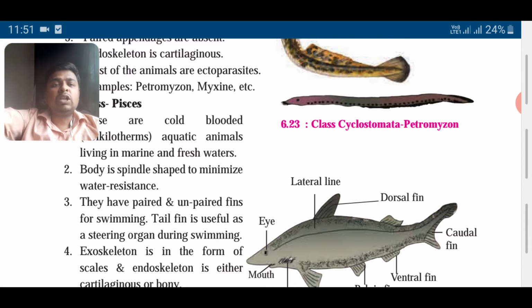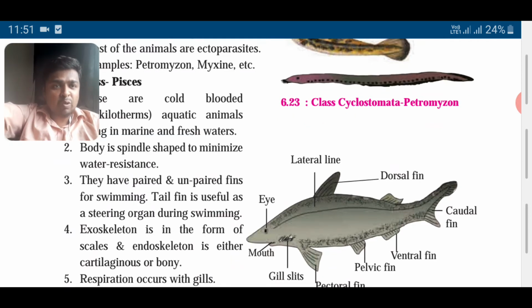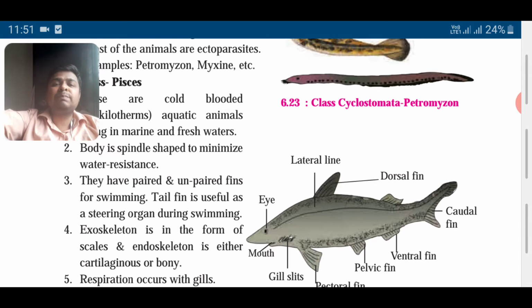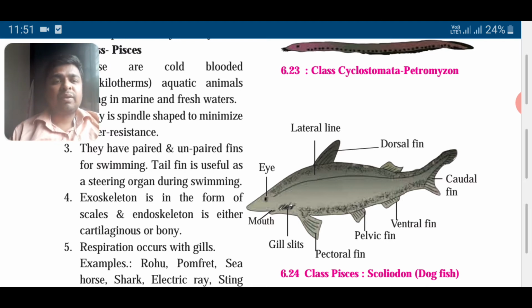Look at the shape. This shape is specially designed to minimize water resistance. This is called a spindle shape. Now look at this fish, how it is. This shape is called a spindle shape. When the fish goes through water, it can cut the water very easily. The resistance of water will be less. Nature has designed the fish such that it should be able to cut the water very quickly.